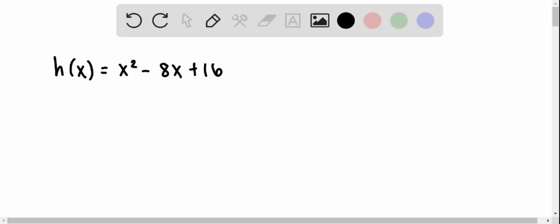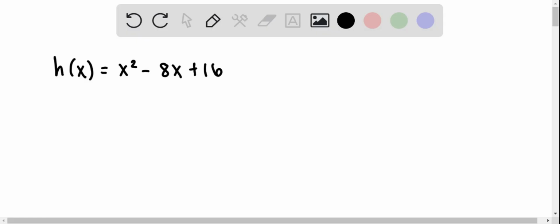Great, in this problem we're given a function and we want to describe a few things about the graph, and in particular find the vertex. So the first thing to notice about this quadratic is that it's in standard form, and so when we go to find the vertex, you can use the standard form formula in order to do that.